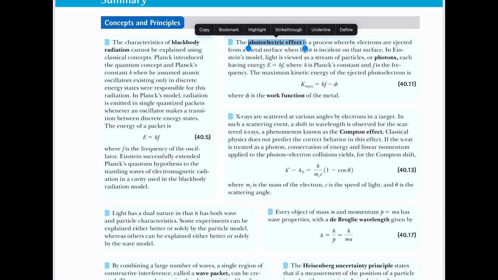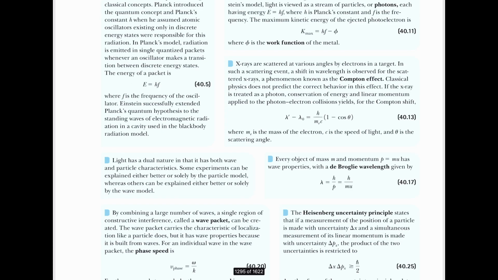Then we have another concept we learned about very quickly, or we saw. Photoelectric effect. We saw the word work function. We saw this equation here, which I told you guys was a straight line. There's the word photon over there, bolded. We got the Compton effect as well. I really zoomed through that section. Kind of an interesting and scary looking equation here.